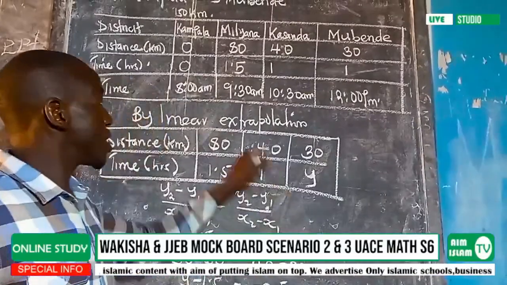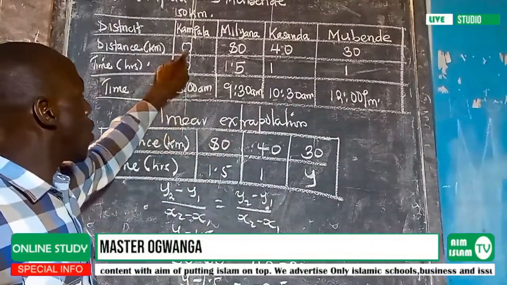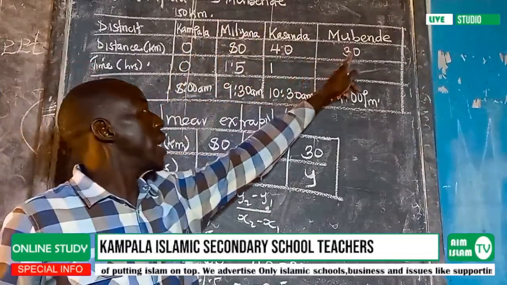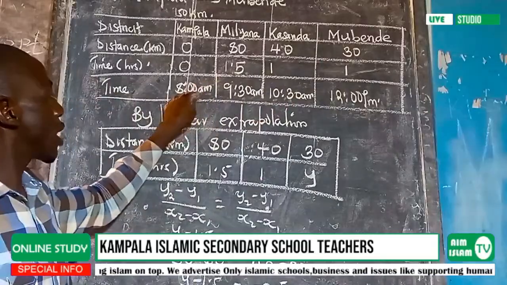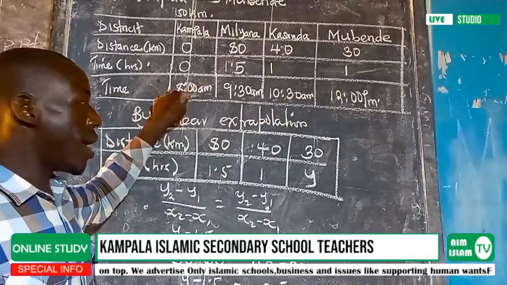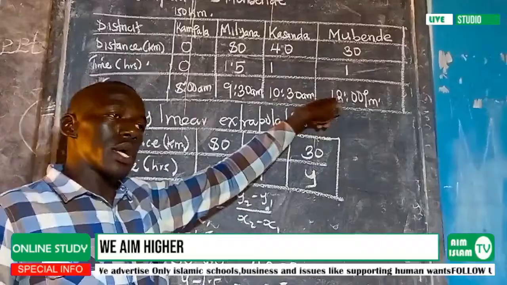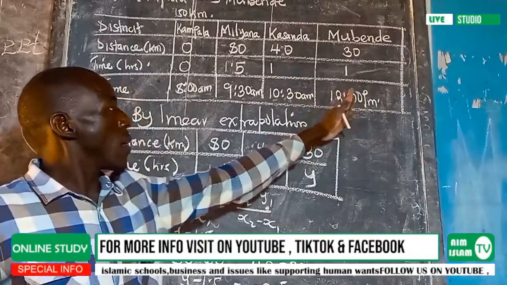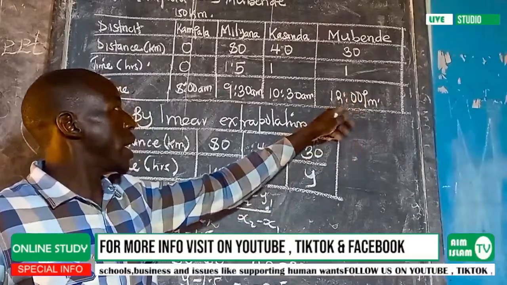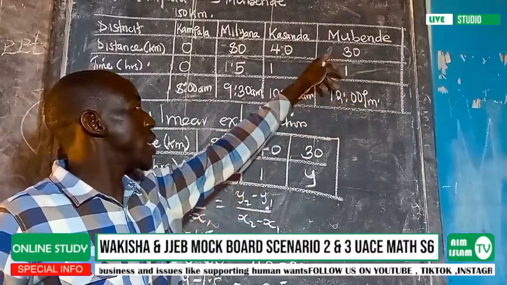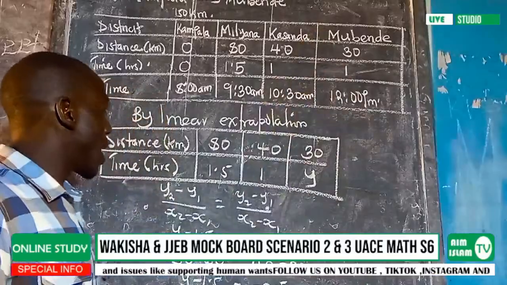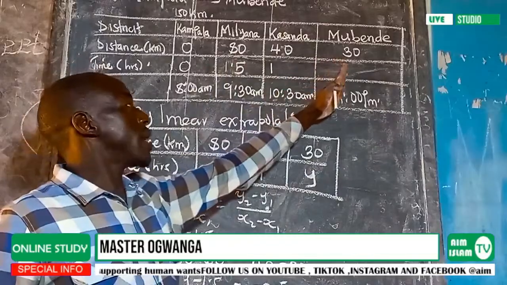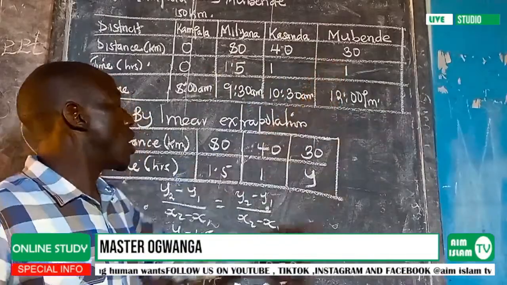Remember, before we said an interval of 120 kilometers between Kampala and Mubende should be equivalent to a 4-hour drive for that person to reach at or before 12:00 p.m., to catch up with the person who is waiting for him at Mubende. So our time should be either 4 hours or less than 4 hours.